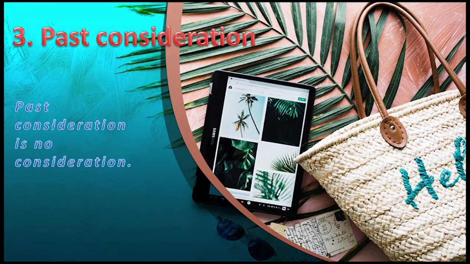So consideration is a very important ingredient for the formation of a contract. This consideration should be lawful. It need not be in cash. It may be in kind or otherwise. So here we are going to see one concept, past consideration. In fact, past consideration is no consideration. Let us analyze what this past consideration is.